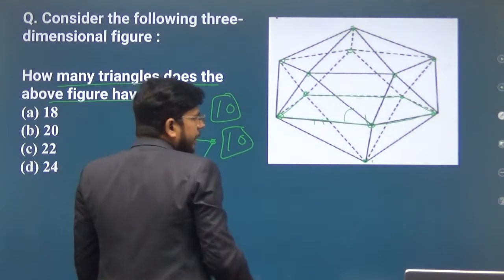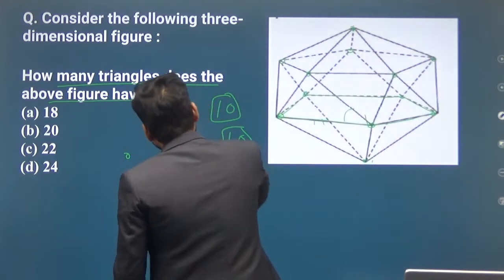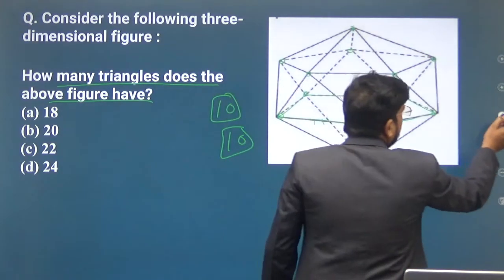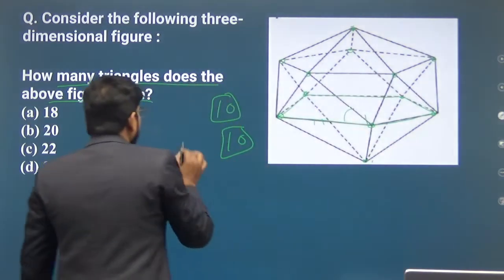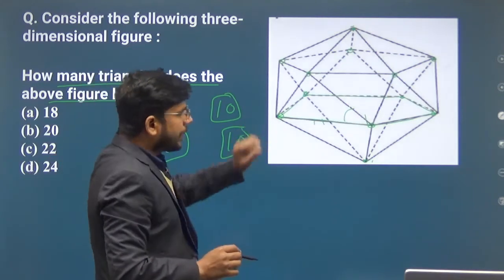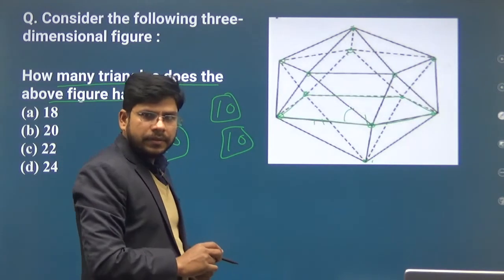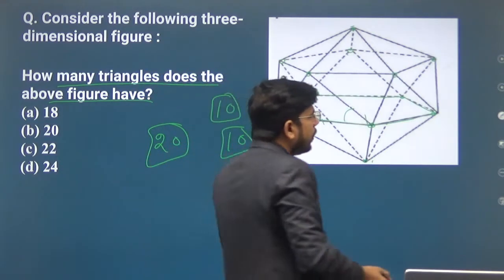So you can say that the total number of triangles the given figure shows is 20. Okay, there are 20 triangles in the given figure. Clear? Now you can also solve this question through another method.